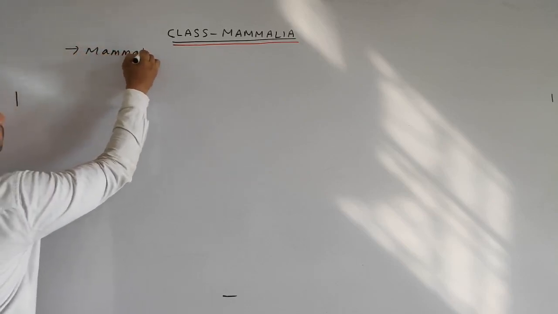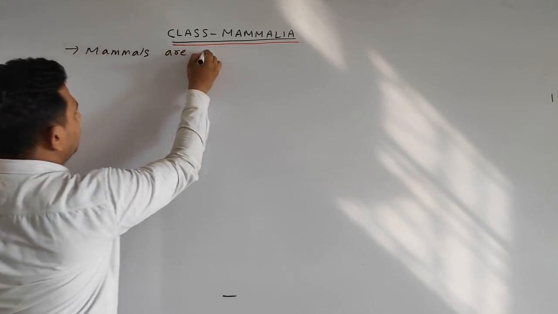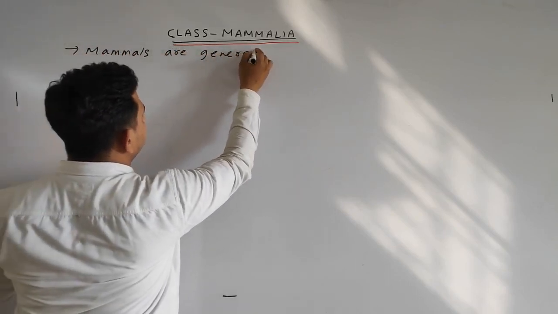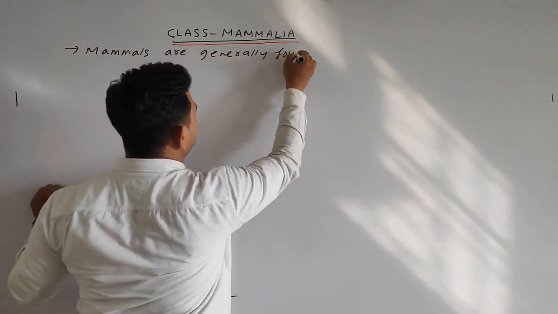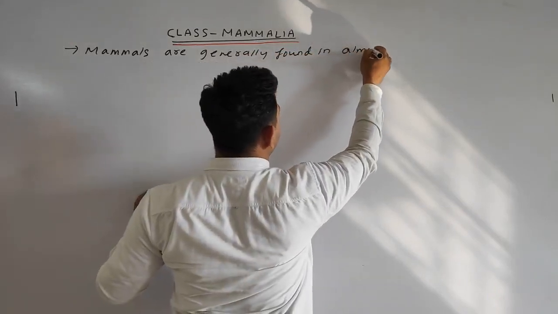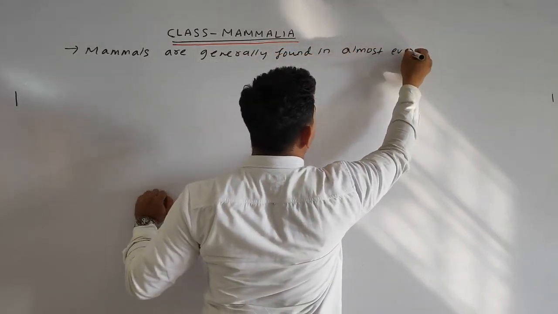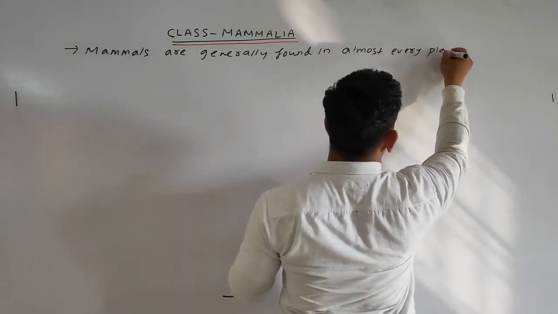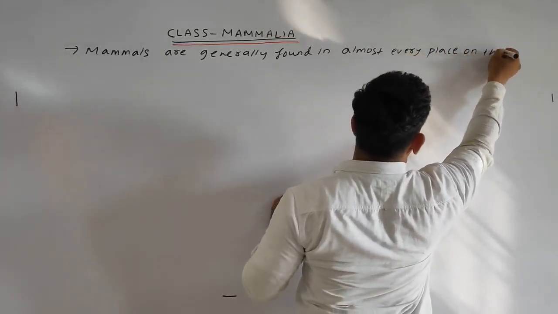Mammals are generally found in almost every place on the earth.